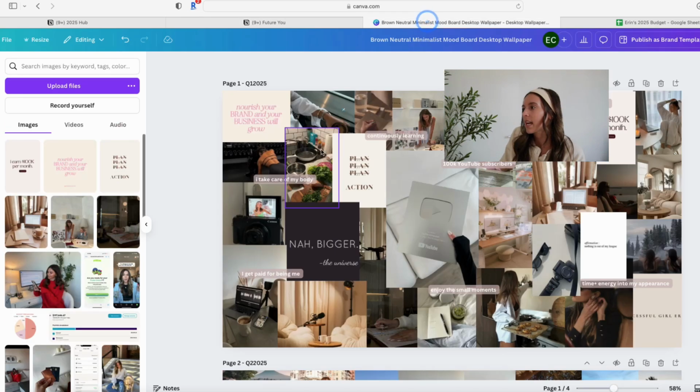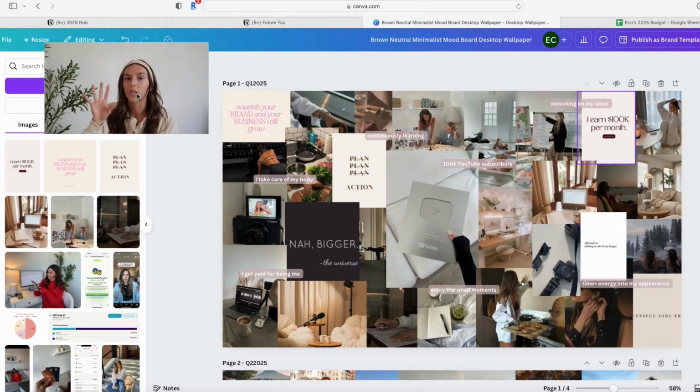So what I did was I came into my Canva template, which is included in my Notion planner template as well. I just updated, like I said, 6 photos. I didn't start from scratch. It took me 2 seconds to find the photos on Pinterest that went along with the goals that I changed. I actually took out a lot of the lifestyle photos and added in a lot more business related photos for this month, because honestly, when I'm looking at February, that's where my focus is right now.